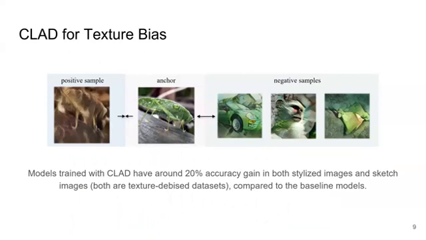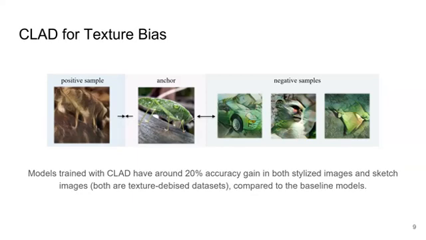In this slide, we show that our method CLAD can also be applied to the debiasing of other discriminative features. Here we take the image texture as an example, which might also be a spurious feature in image classification. In this case, contrastive pairs are generated by altering the shape and texture information instead, accordingly.